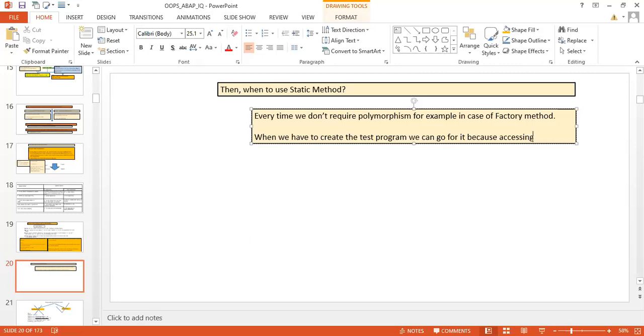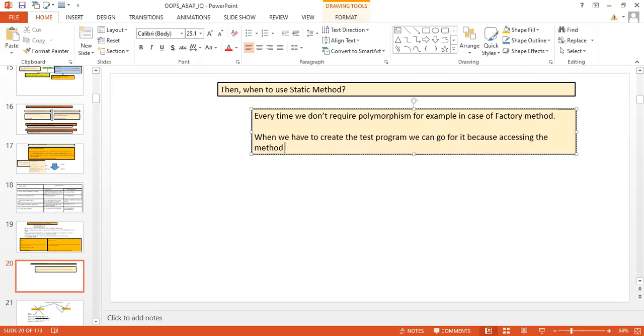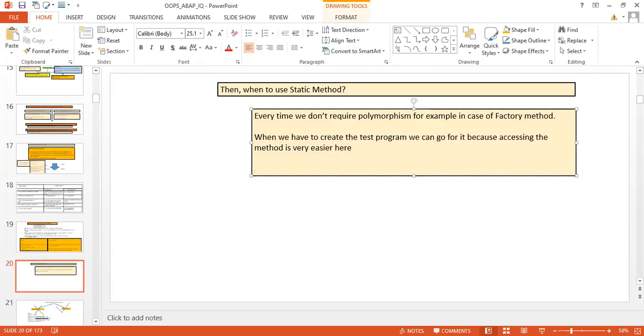Accessing the method is very easy here. We just have to give the class name and then the method. Okay, very good. Now go to the next slides and we will see.